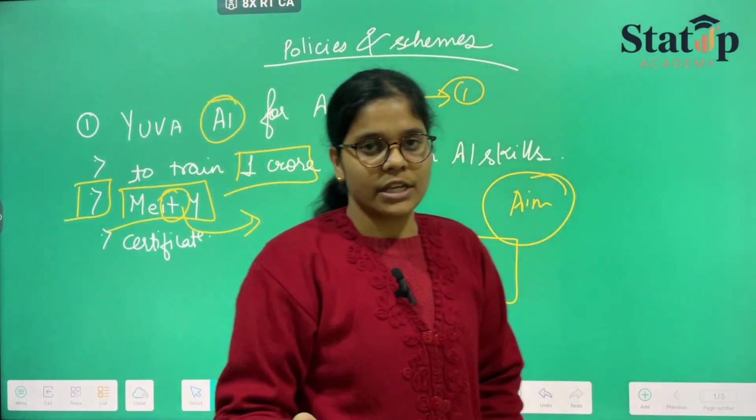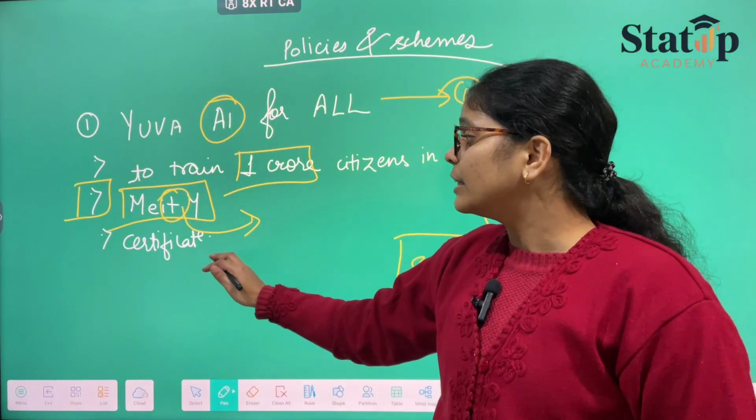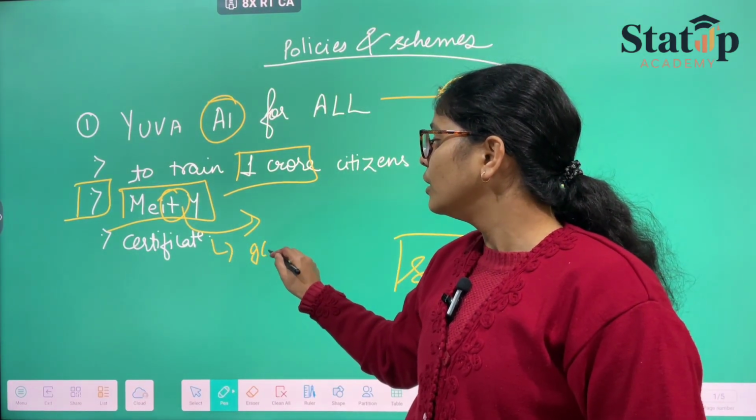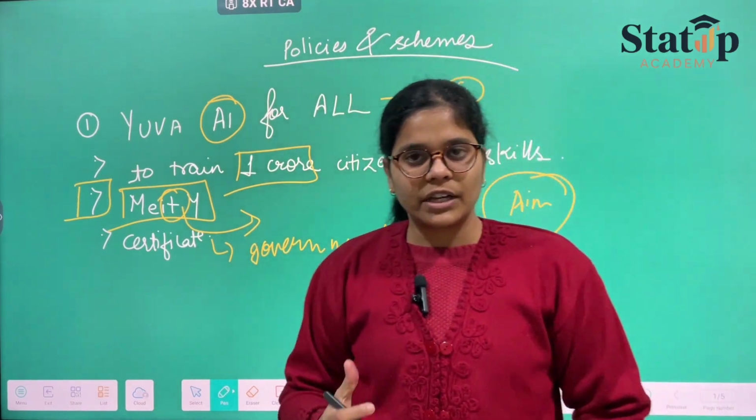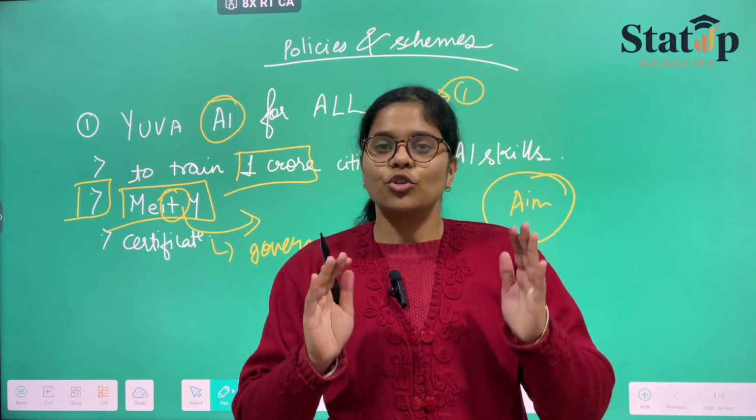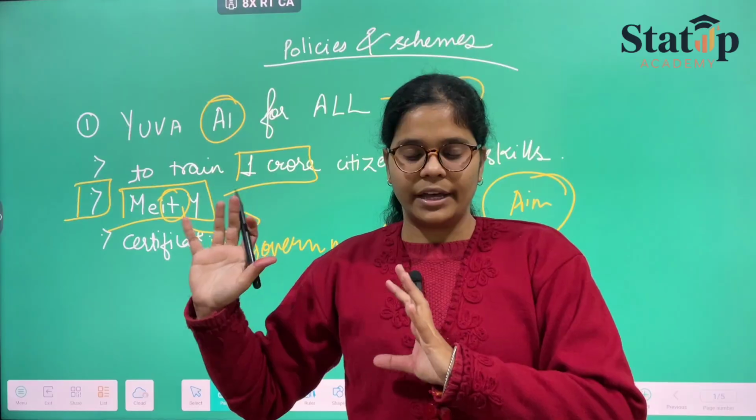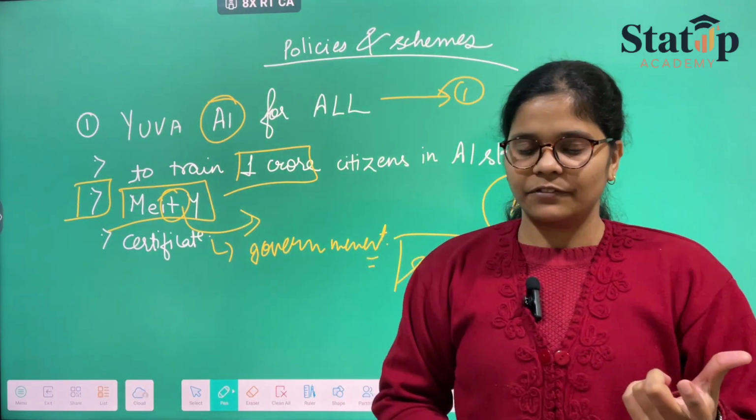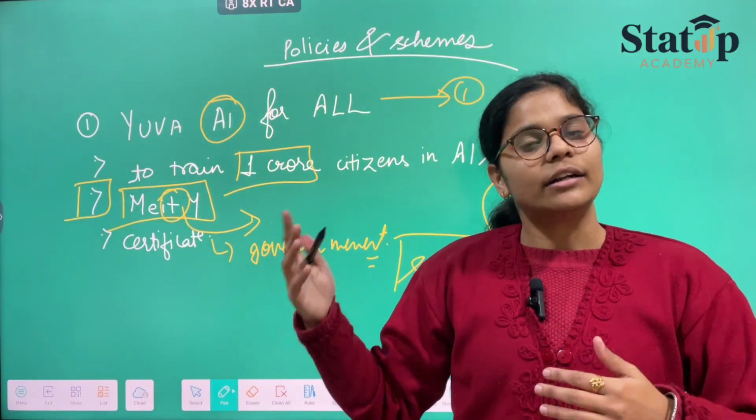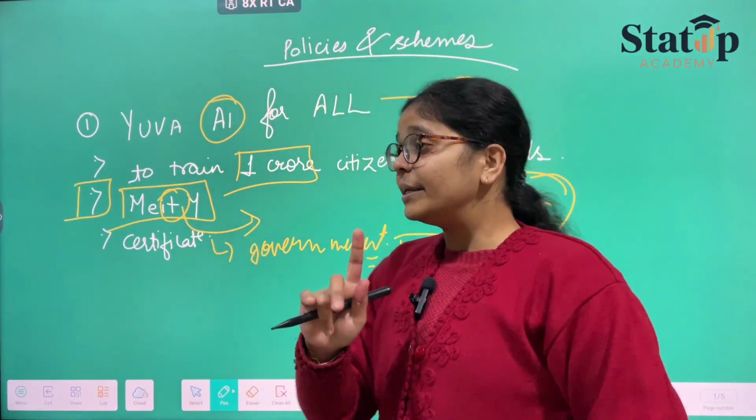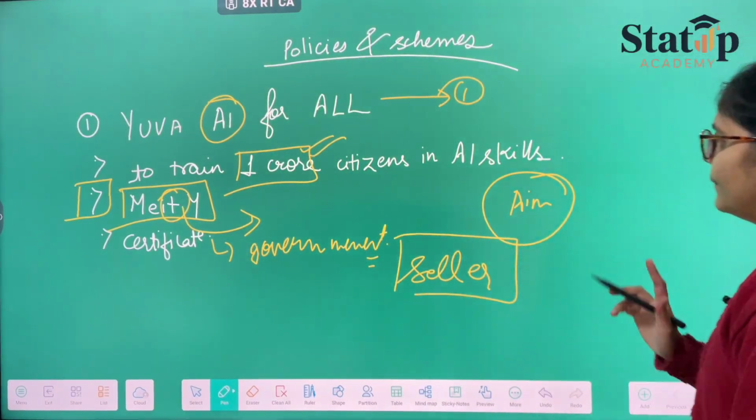Now what are the benefits? If you deal in AI, then what will you get? You will get a certificate that is guaranteed by the government. If you complete the whole course of Yuva AI, you will get a government guaranteed certificate, which you can use further in your occupation and work categories, because you are now AI trained. The limit that they have mentioned is only 1 crore. This was the important point to keep in mind.